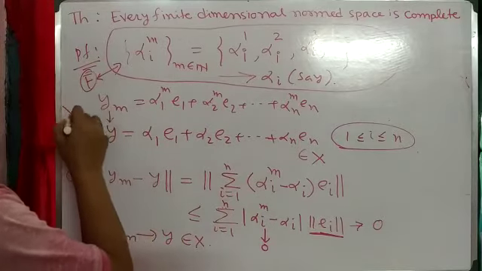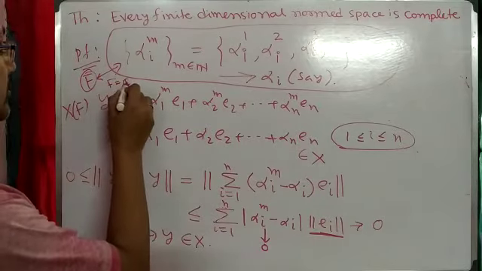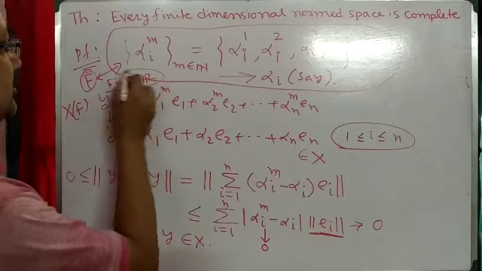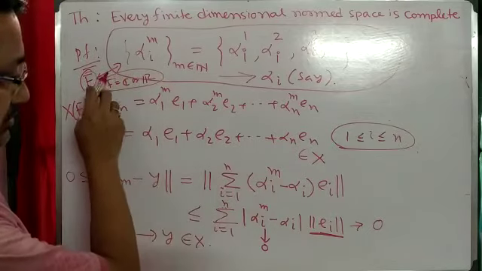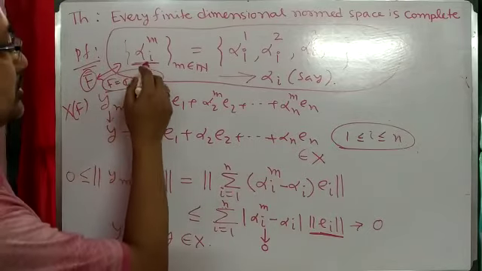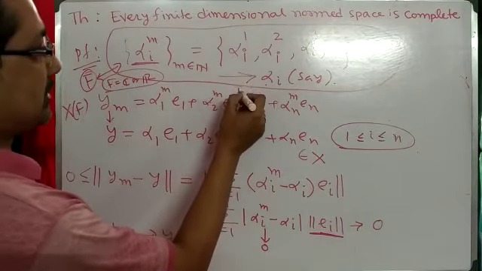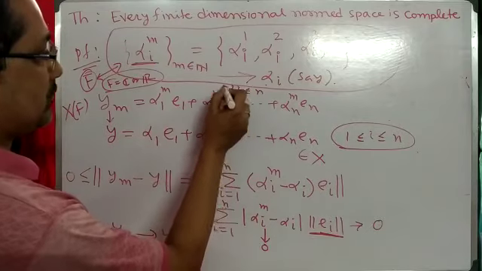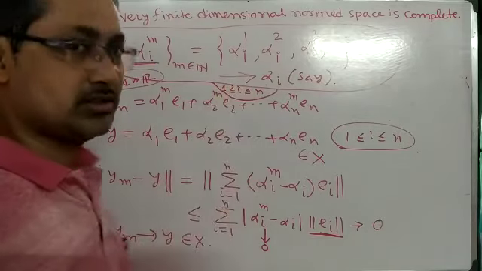What is the scalar field? X is a vector space over the field F, and F is nothing but either the complex numbers or the real numbers, because both are complete. It is a Cauchy sequence, we already know that. So it is convergent, and take it to converge to alpha I. What is I? I is running over 1 to n. That's all.